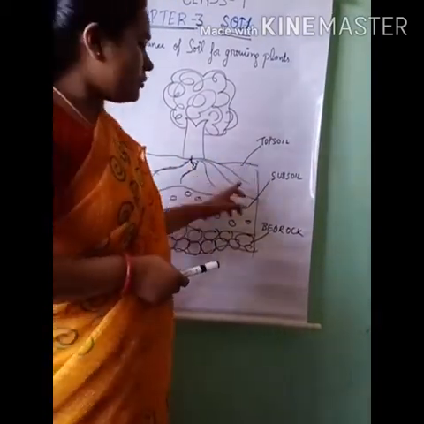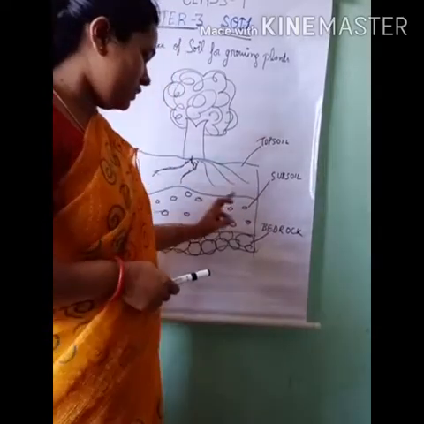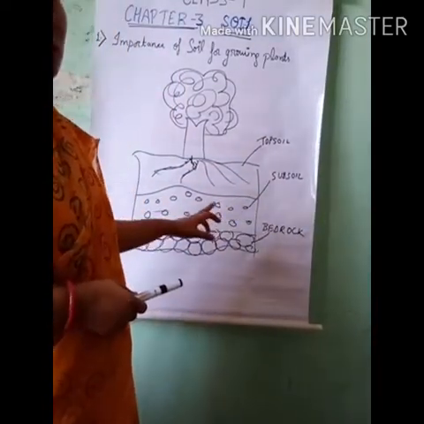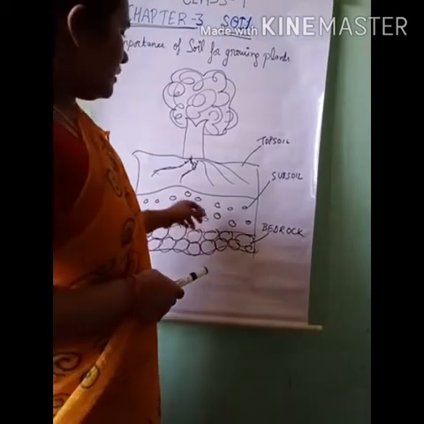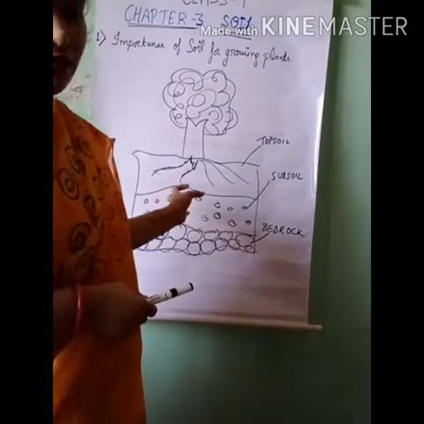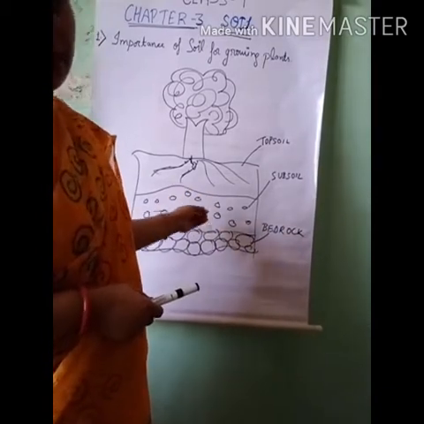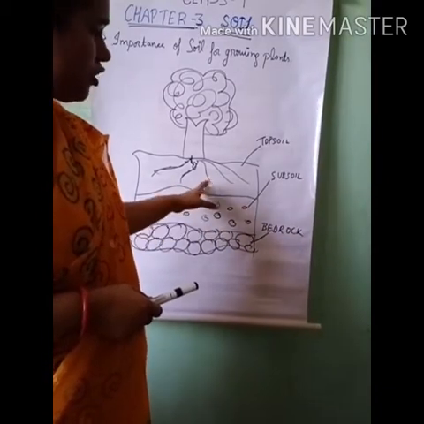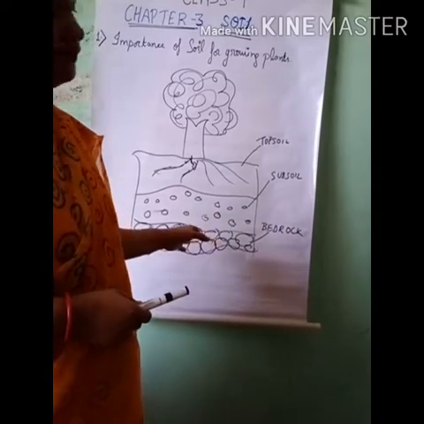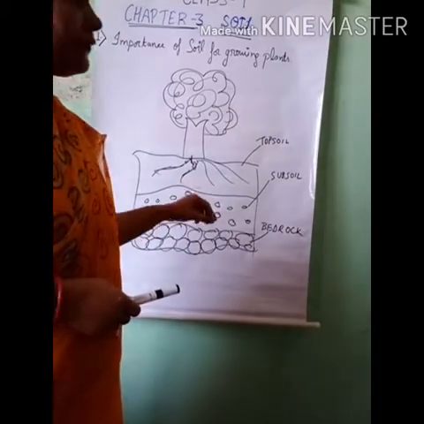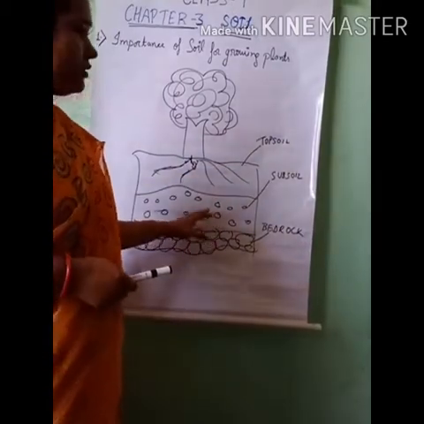Now, below the topsoil, the next layer is called the subsoil. Subsoil is formed with the help of some rock particles and clay particles. It is a mixture of topsoil and bedrock. This is also fertile but less fertile than the topsoil.